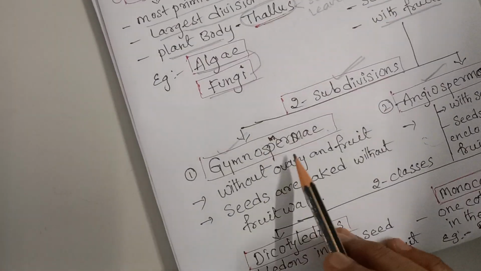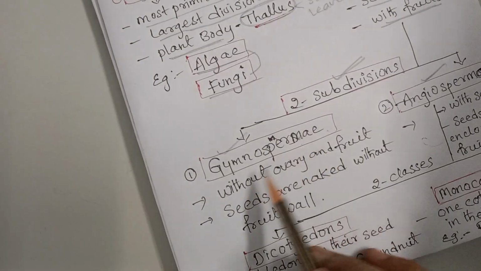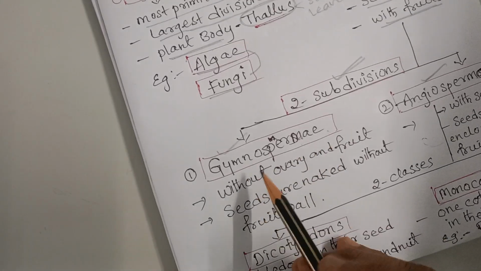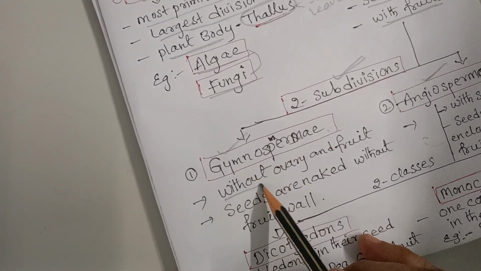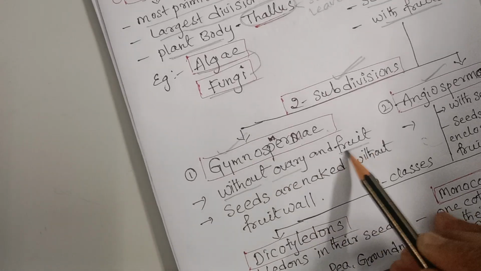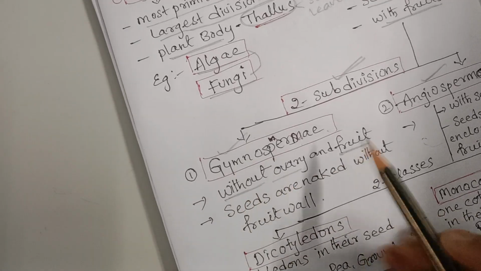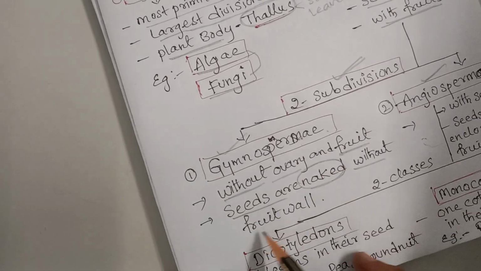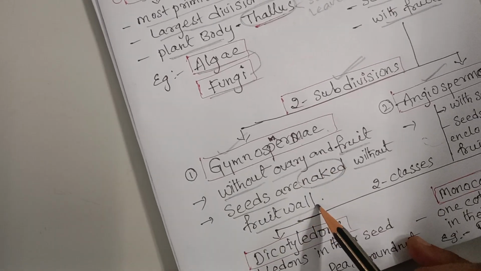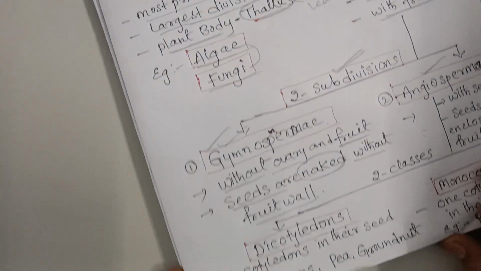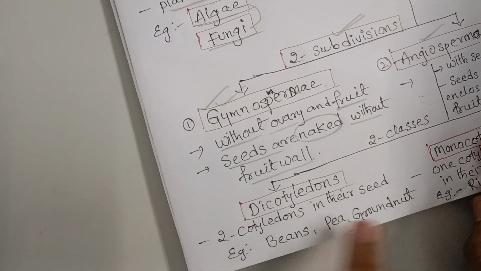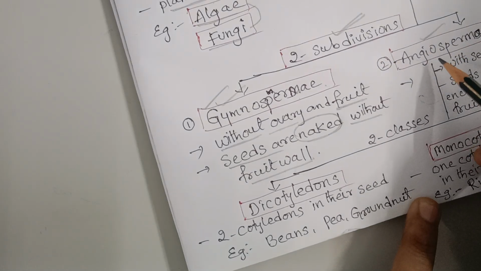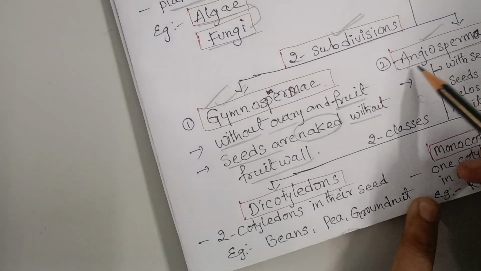Next gymnosperm, generally called gymnosperms. What are the characteristics of the gymnosperms? Without ovary and fruit. The seeds are naked, without fruit wall. This is the gymnosperms.